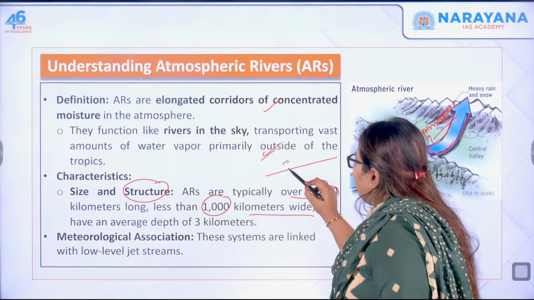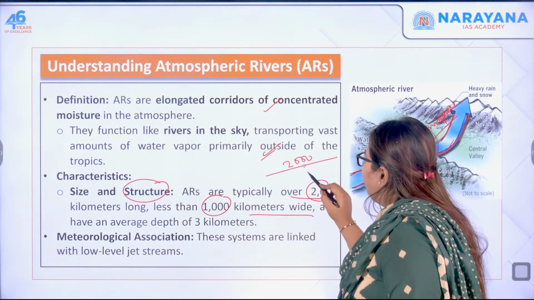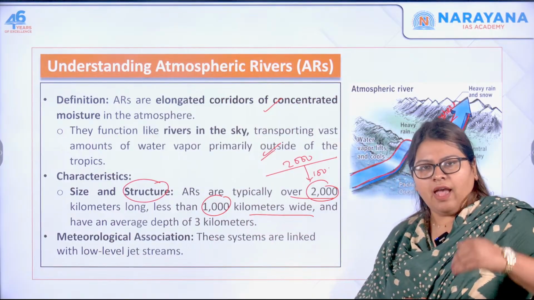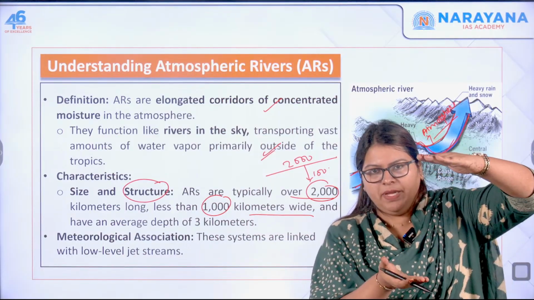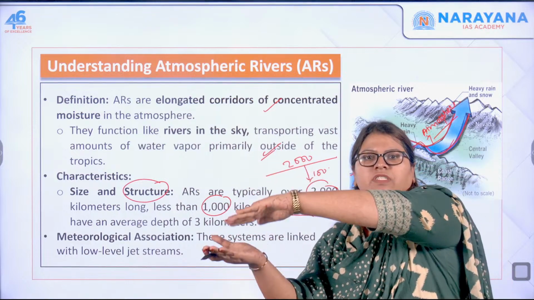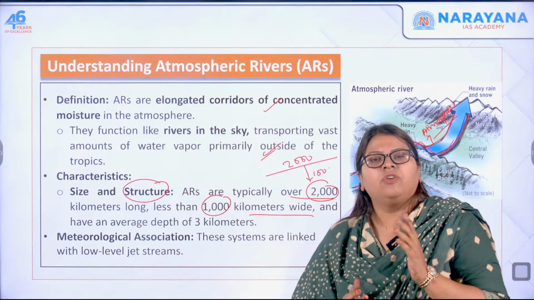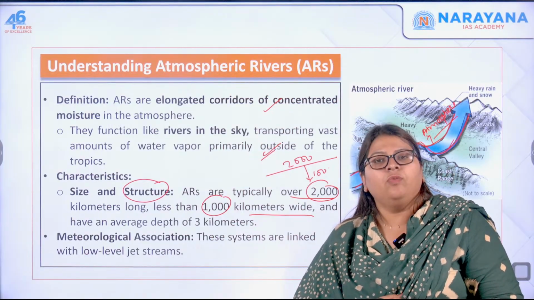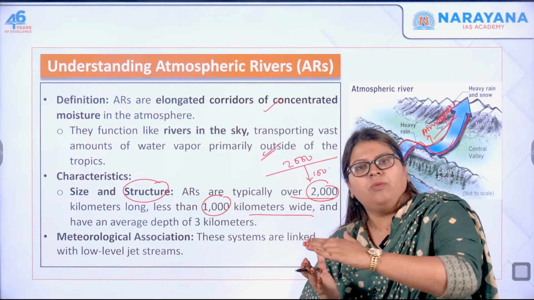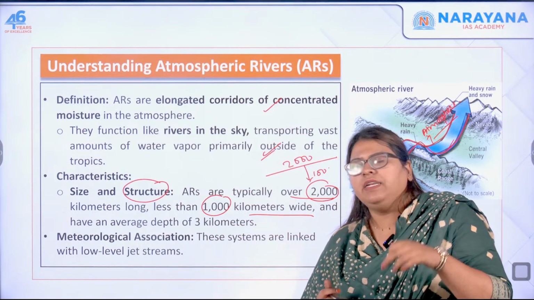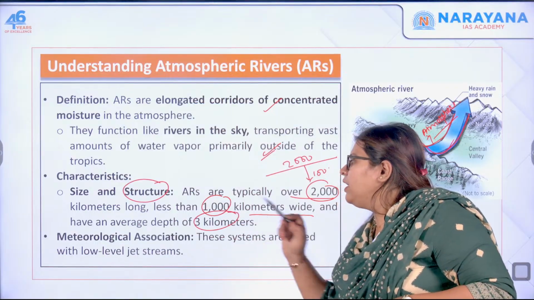The length is not very important, but the width is less than 1000 kilometers. And they have an average depth. So it is a big system moving, carrying moisture from the tropics towards the west coast of the continents, 2000 kilometers long, less than 1000 kilometers wide, and finally a depth of up to 3 kilometers.